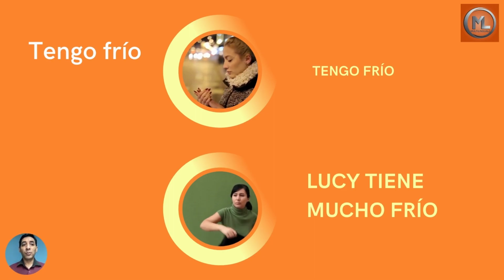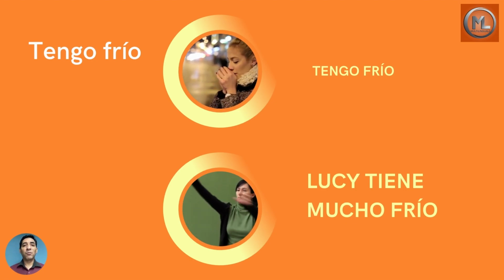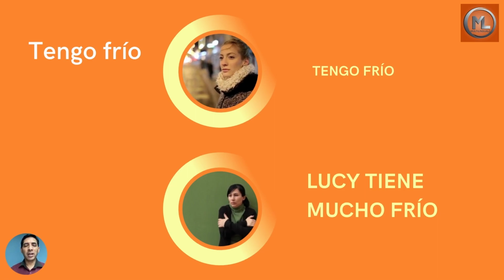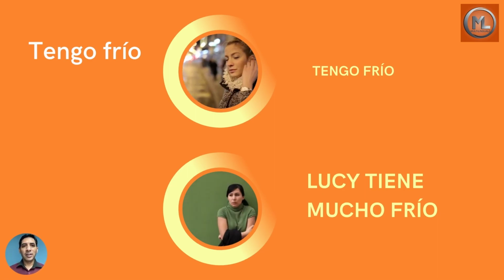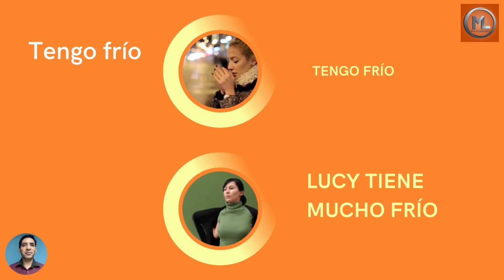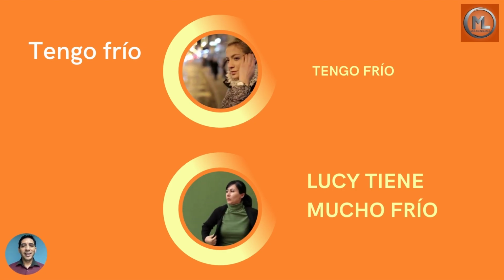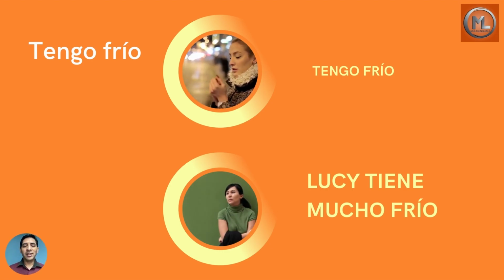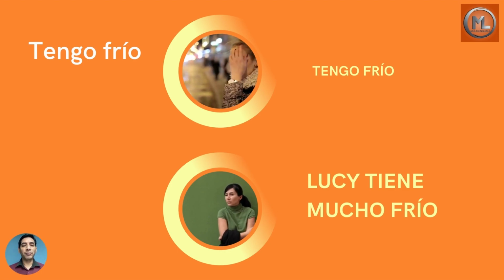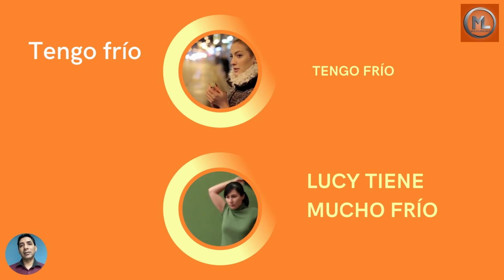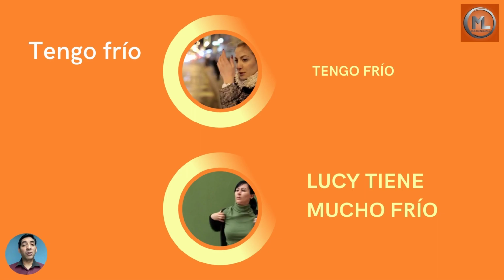We also use the verb tener to say that we are cold or hot. So, for example, here, to be cold, we say tengo frío. Tengo frío means I'm cold. I am actually saying I have cold. You can say yo tengo frío, the same thing. Lucy tiene mucho frío. She is very cold. And remember that frío is with an accent. Lleva tilde.